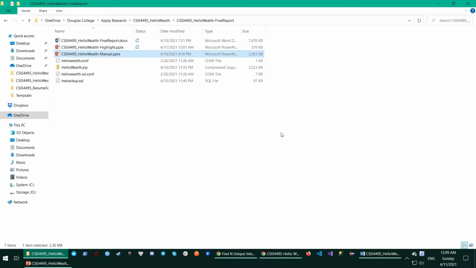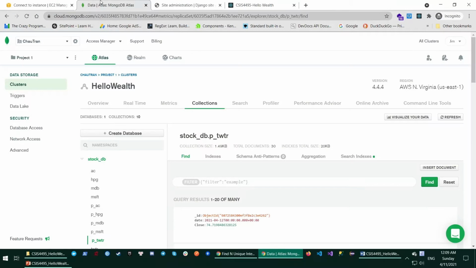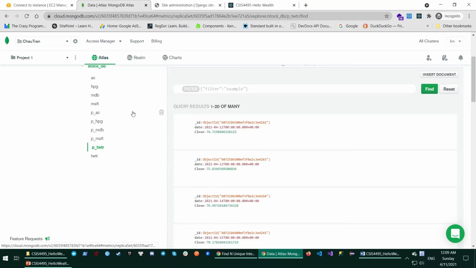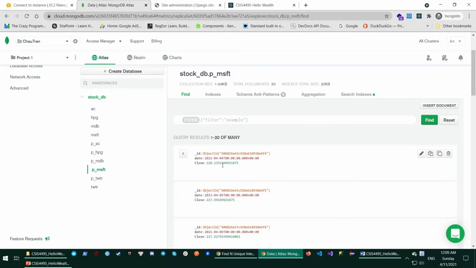Next, I would like to show you a little about the Mongo data that we store for the stock prediction. Here's the data from MongoDB. We store the future stock prices after we run some machine learning prediction models. And my friend will present the way that we produced this data.